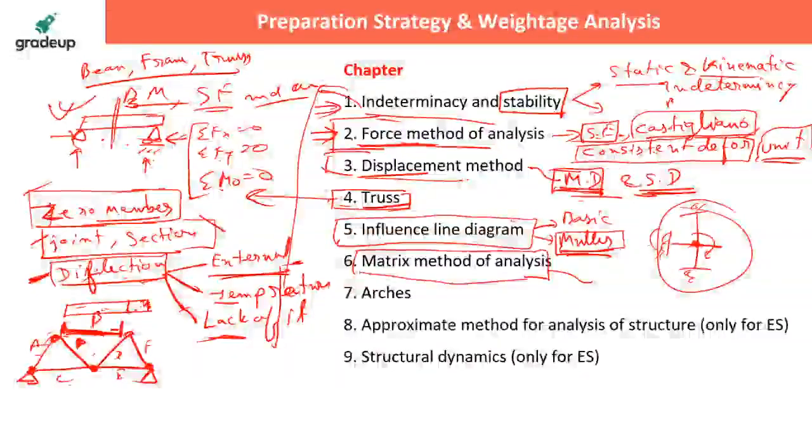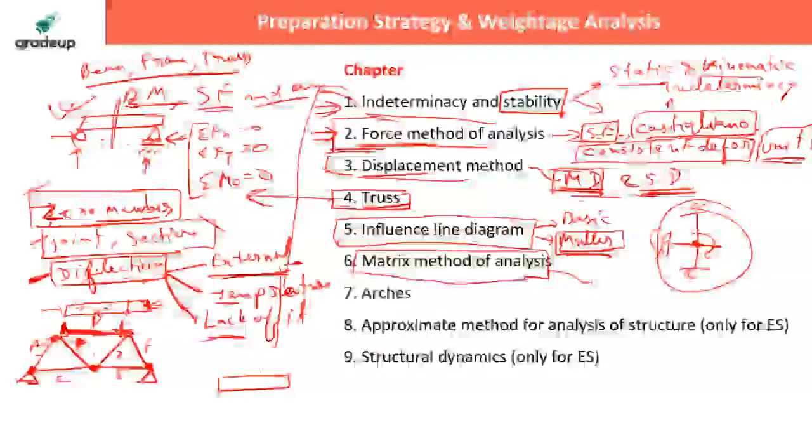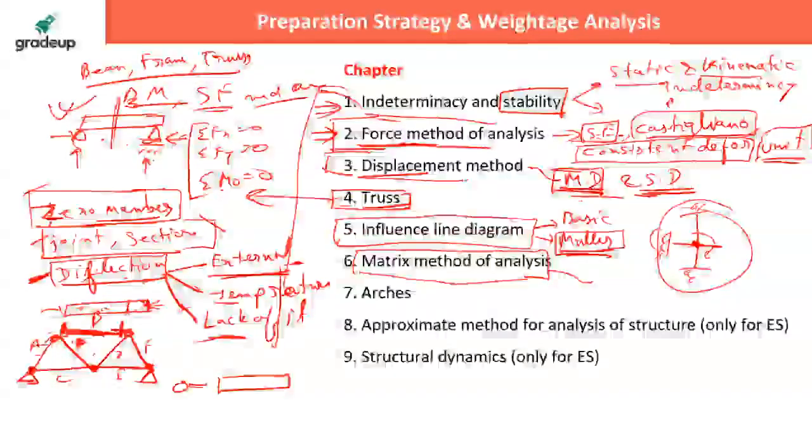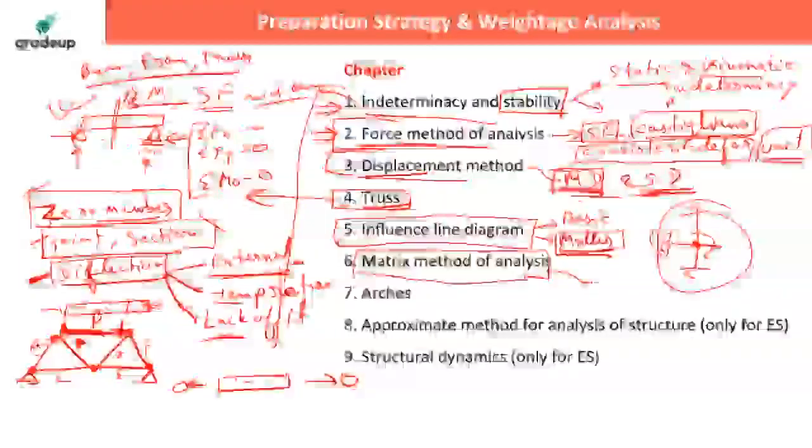Now if you are forcefully fitting it here at this location, what will happen? It will try to expand. Why? Because you are forcing it to fit here. Now it will try to expand, and while it tries to expand, this member will try to pull the joint away. If the member is trying to pull the joint away, obviously there will be joint displacement and the forces will get distributed in all the members.